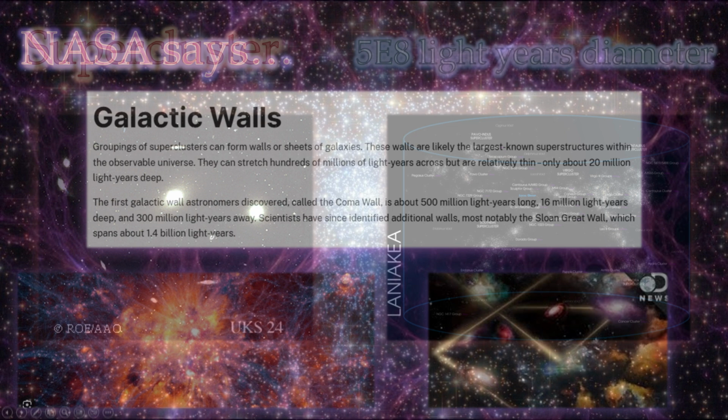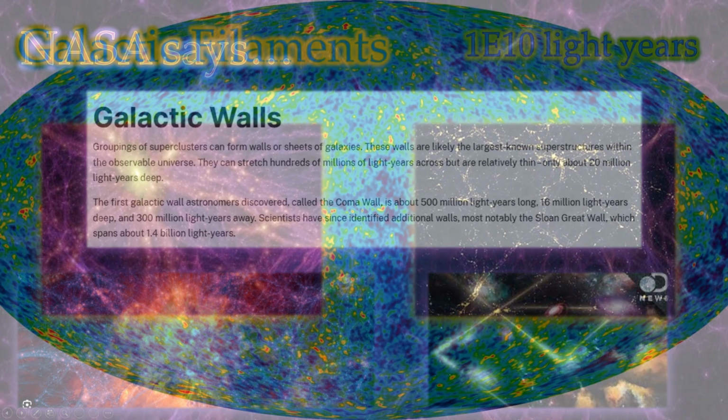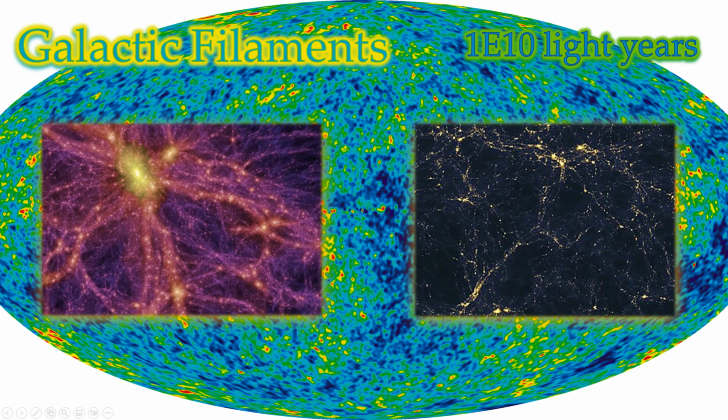Superclusters can group to form galactic walls. NASA says these walls are likely the largest known superstructures within the observable universe. Note they say observable universe. They stretch very far but are relatively thin. Galactic walls are a specific type of filament. Galactic filaments make up the cosmic web. They can get up to 10 billion light years in length.